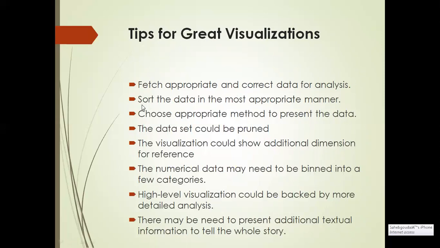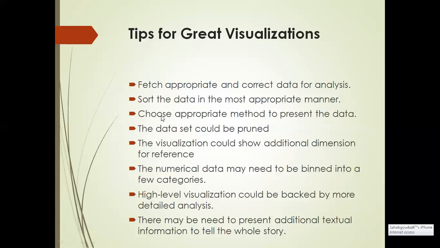Second, sort the data in the most appropriate manner. It could be sorted by numerical variables or alphabetically by name. In the previous example, we sorted in alphabetical manner, that is, it starts with AA, isn't it?